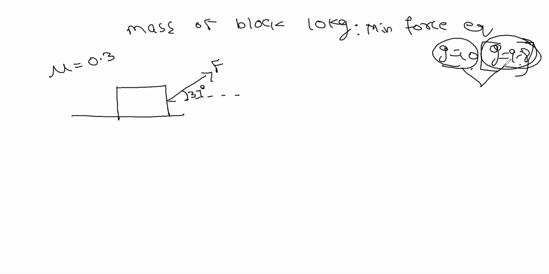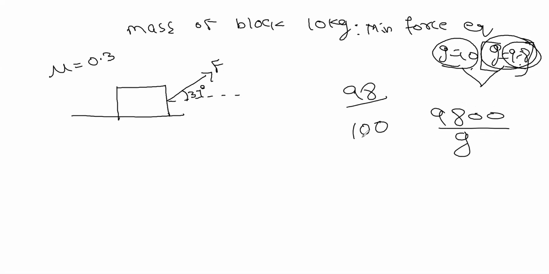For example, if you get 9,800 divided by g, then the answer may be 980 or 1000, so you proceed taking g as 9.8.